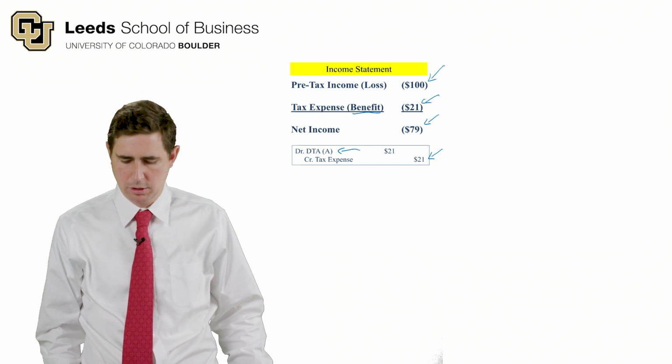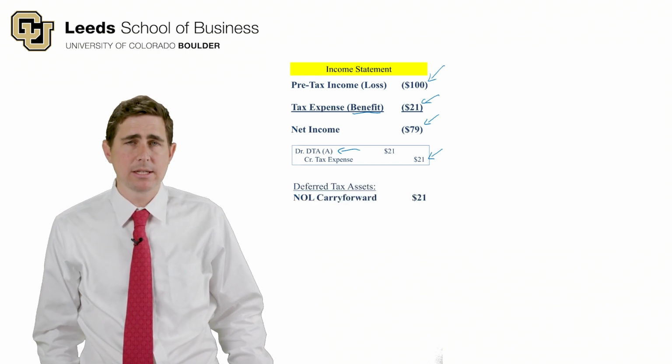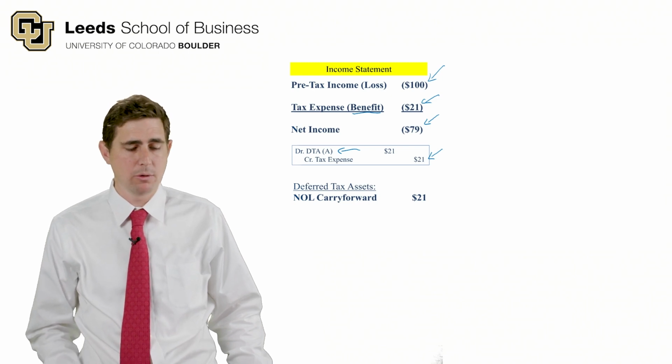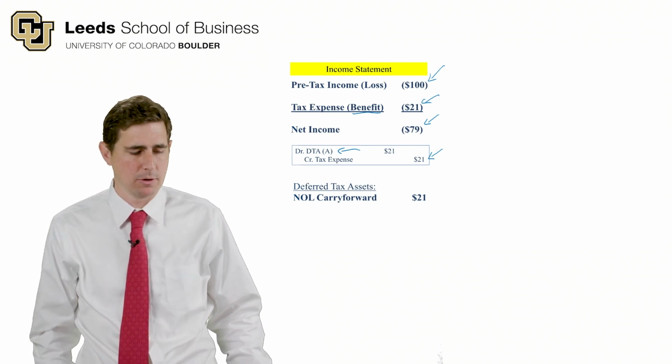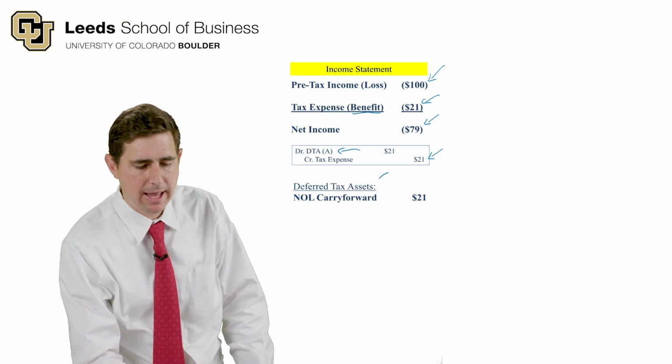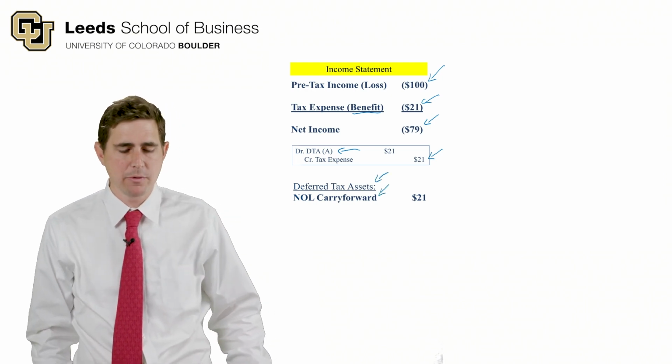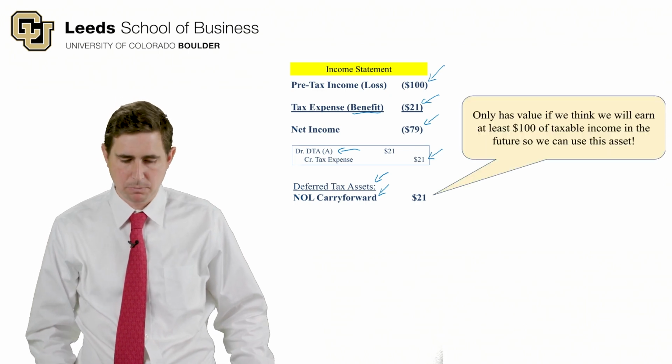So what does our footnote look like? Well, our footnote lists this $21 asset that we think we'll be able to use in the future. We get to avoid $21 of taxes in the future. And we call it a deferred tax asset in our footnote, and we call it the NOL carry forward. And the value of the asset there is $21.